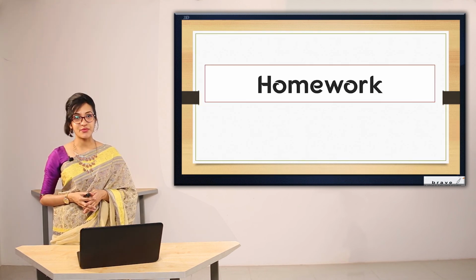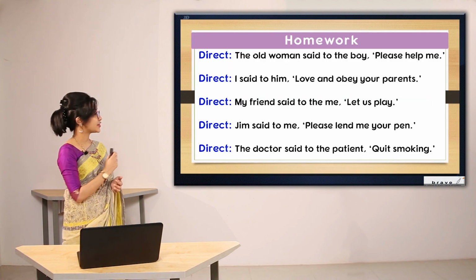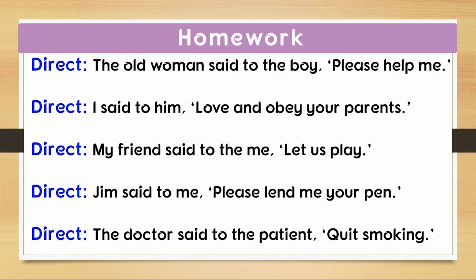Now it's time for homework. Dear students, as you can see, I have given you 5 direct speech sentences. All of them have imperative sentences. So what you have to do is change them into indirect speech. The first one, the old man said to the boy, please help me. Number 2, I said to him, love and obey your parents.